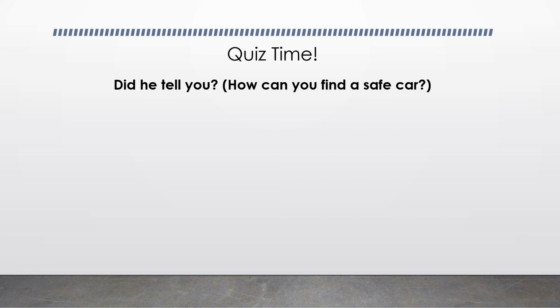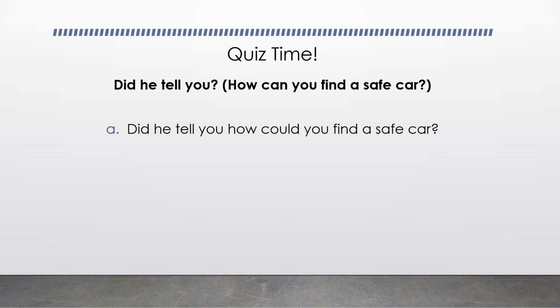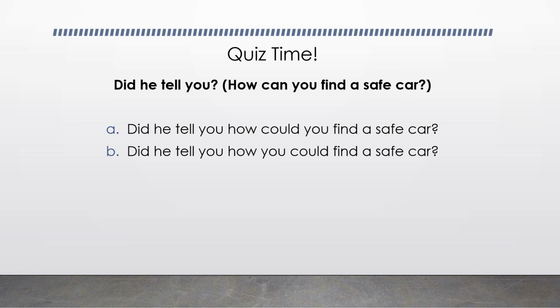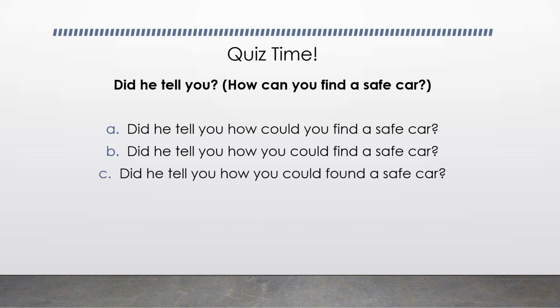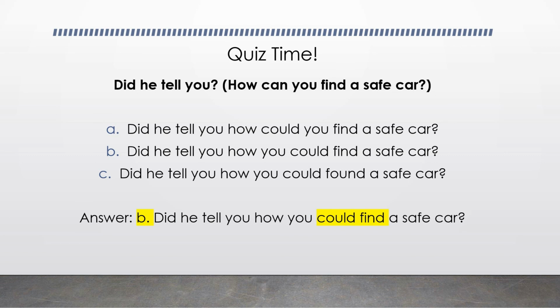Did he tell you? How can you find a safe car? Did he tell you how could you find a safe car? Did he tell you how you could find a safe car? And the correct answer is answer B. Did he tell you how you could find a safe car? Now we use could here, not can, because the IC is in the past tense. And the question mark belongs also to the independent clause, did he tell you?